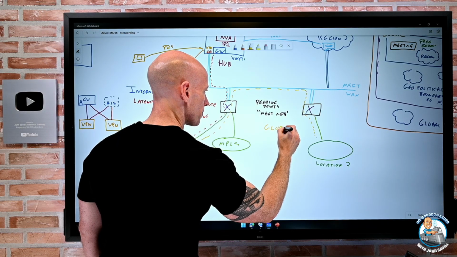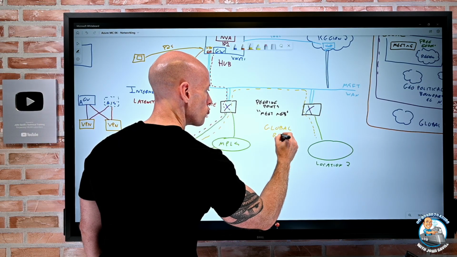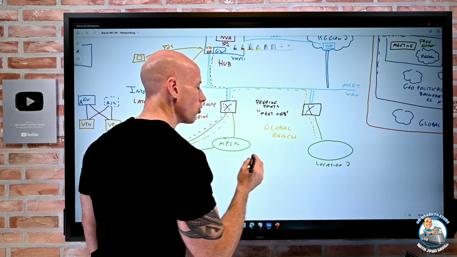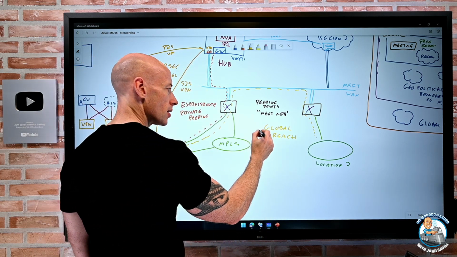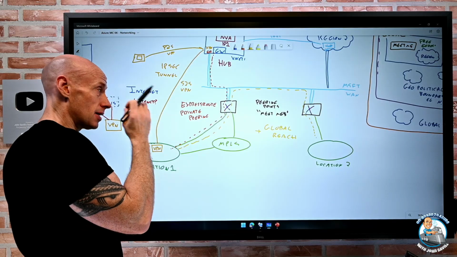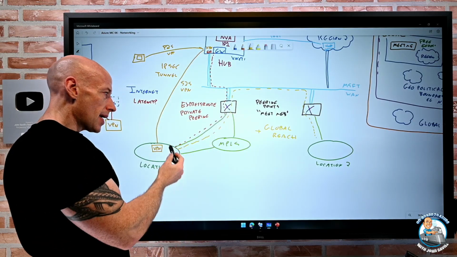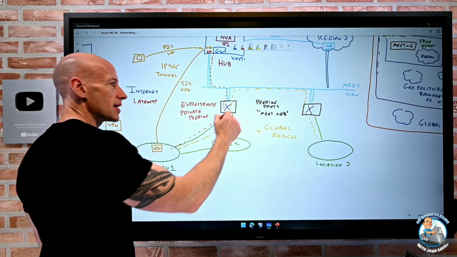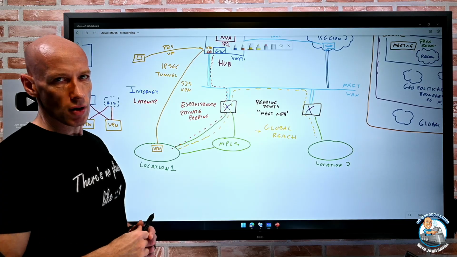What Global Reach is doing is connecting my on-premises locations via the Microsoft backbone, via the MeetMe's. It's not bouncing via a region. I'm now connecting my networks together via ExpressRoute.